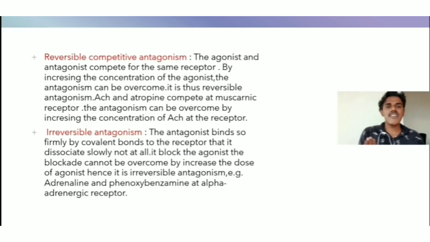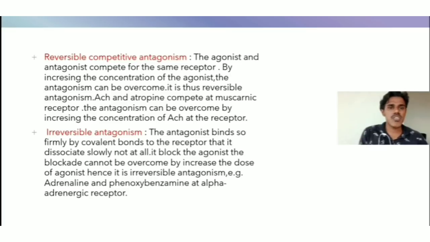What is reversible or competitive antagonism? The agonist and the antagonist compete for the same receptor. By increasing the concentration of agonist, the antagonism can be overcome. It is thus reversible antagonism. For example, acetylcholine and atropine compete at the muscarinic receptor. This is one of the best examples. The antagonism can be overcome by increasing the concentration of acetylcholine at the receptor.